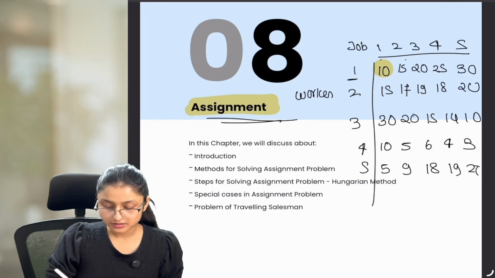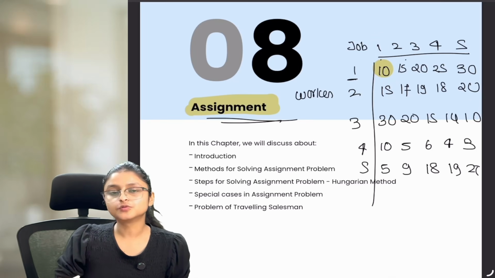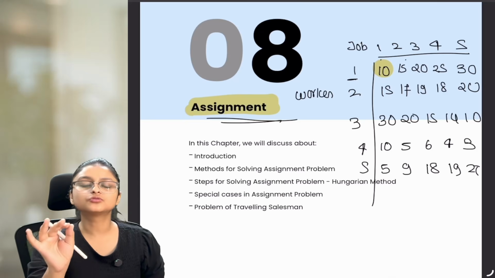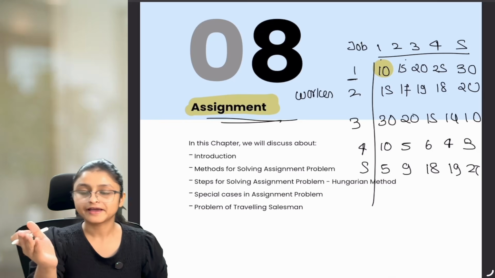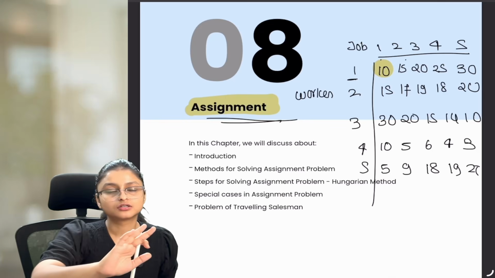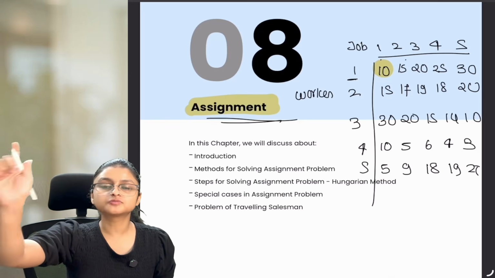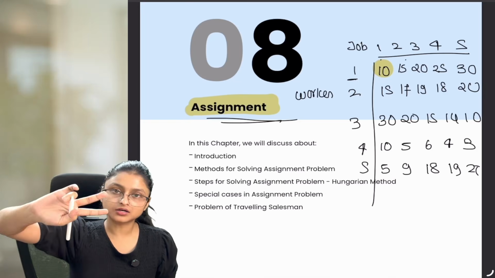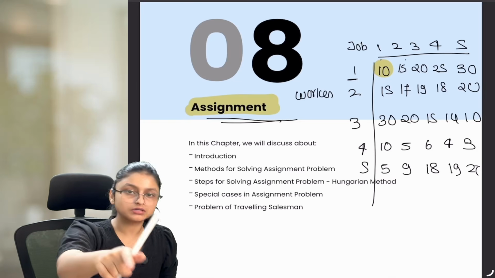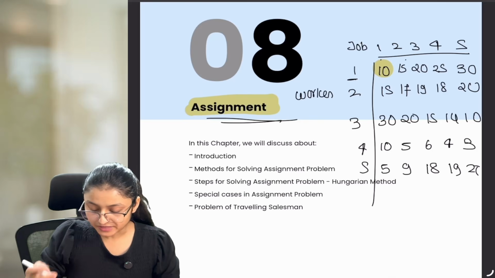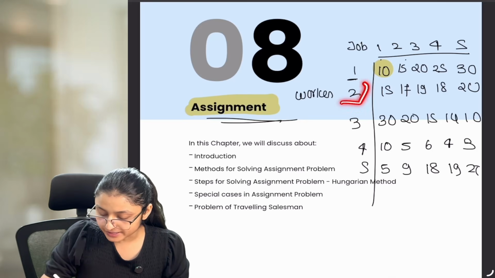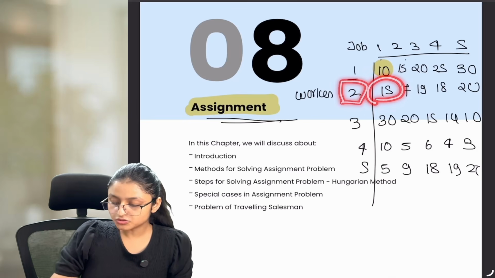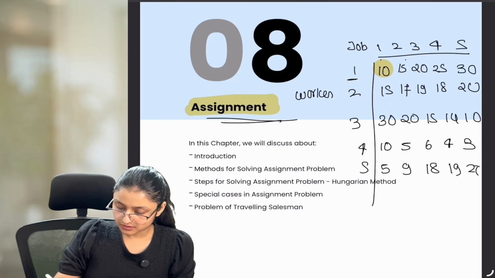Think about it. Whenever I'm assigning a work, I have to keep in mind that I'm going to assign one work only to one worker and one worker only to one work. There should be no 2 workers performing the same work. Plus, there should be no 2 work performed by a single worker. So, if that is the case, then for second worker also, here is the minimum time. So, what should I take? Should I take this one?